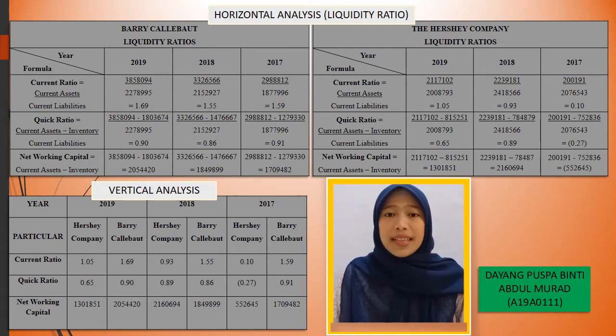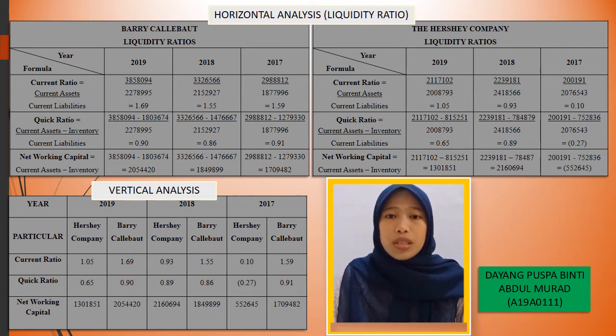As shown in the slide, for the current ratio, Hershey's company is not well run because it seems that this company doesn't have the potential to reach the targeted goals, such as covering its short-term debt, because the finances are not strong enough, with the years 2017 and 2018 below 1.